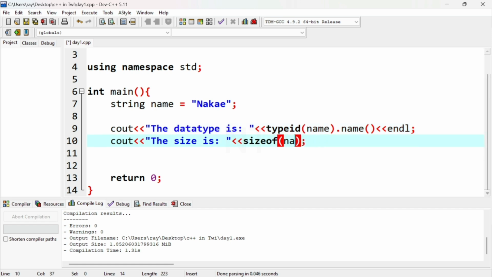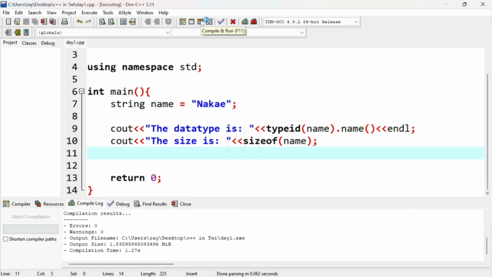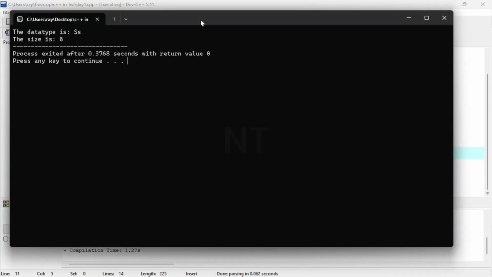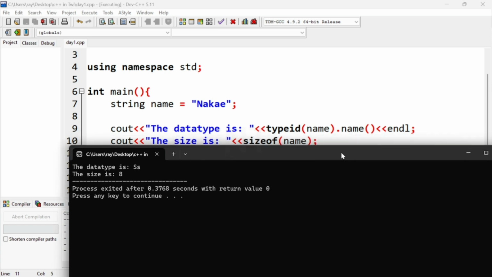Let's compile this and see the size. We are getting the data type is SS and the size is 8. The SS means string. So they use double S for string, and the size is 8.